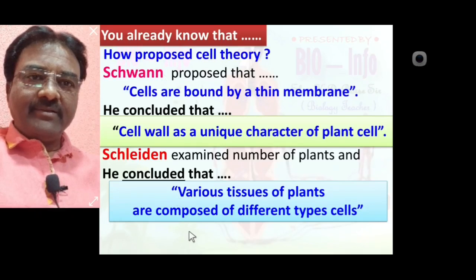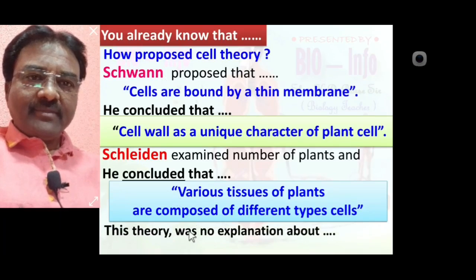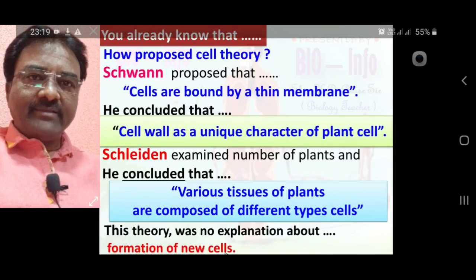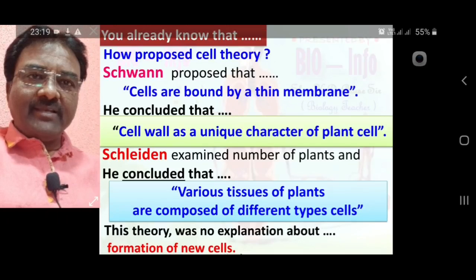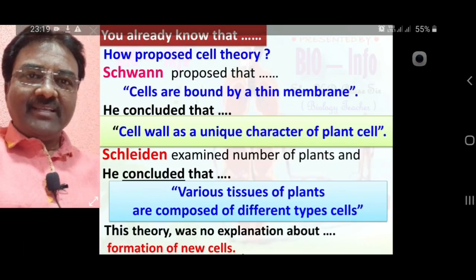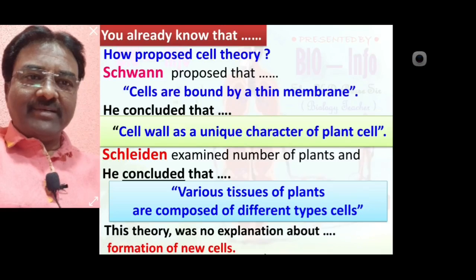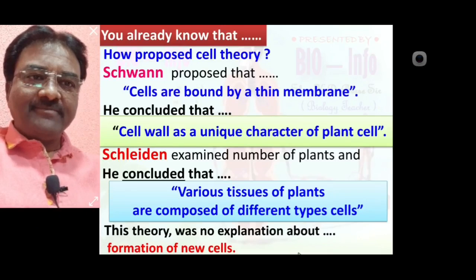Always remember, Schwann and Schleiden theory gave no explanation about the formation of new cells. Which theory had no explanation about the formation of new cells? Schwann and Schleiden theory.